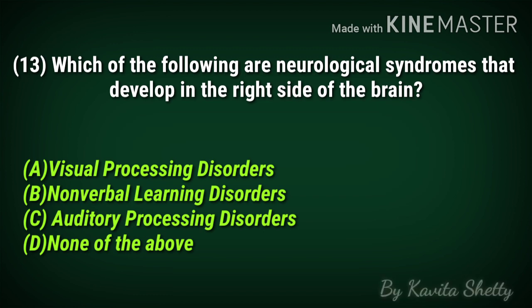Now here we have the different set of options: visual processing disorders, non-verbal learning disorder, auditory processing disorder, and none of the above. The correct option is B, non-verbal learning disorder. So what basically happens in this, people with NLD have very strong verbal ability, remarkable memory and spelling skills, and strong auditory retention. Although they possess poor social skills and have difficulty understanding facial expression and body language.